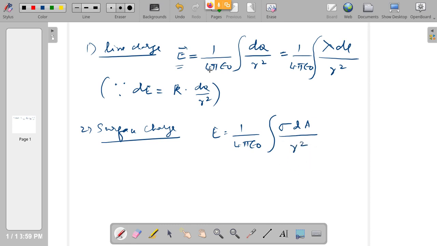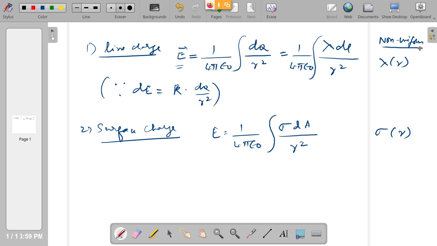Now, if lambda or sigma is constant, you can take it out. If in some cases they give lambda as a function of r or sigma as a function of r, then you cannot take it out. Then they will also be involved in the integration process. So this is also possible. This is for non-uniform charge distribution.